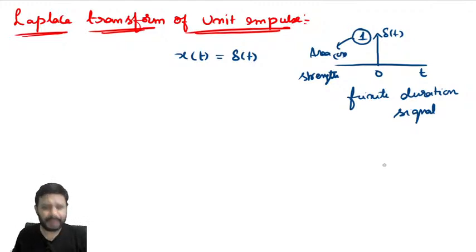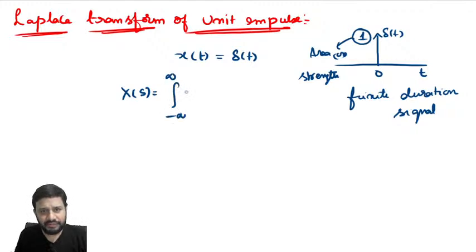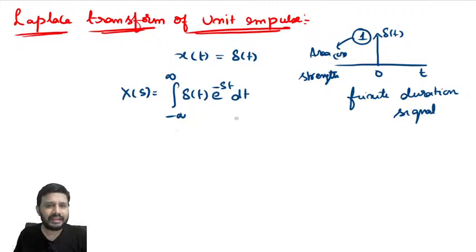Now, in order to get the Laplace transform, what we are going to do, observe here, very important concept is going to come. Listen carefully. Now, substitute x of t is equal to del of t in the analysis equation. So, Laplace transform is equal to integral minus infinite to infinite del of t multiplied with e power minus st dt. Now, we have to simplify this integral. How to simplify? Make use of the fifth property of impulse, that is sampling property.